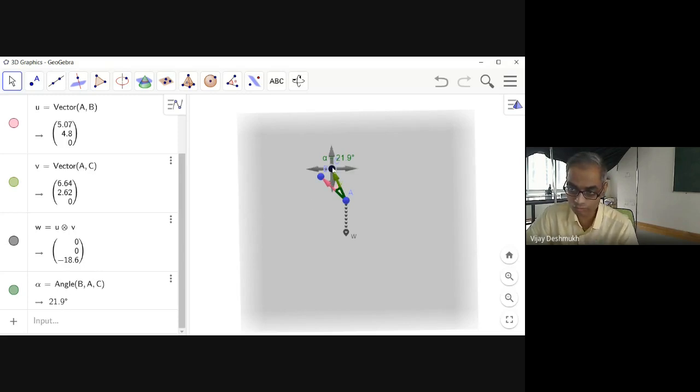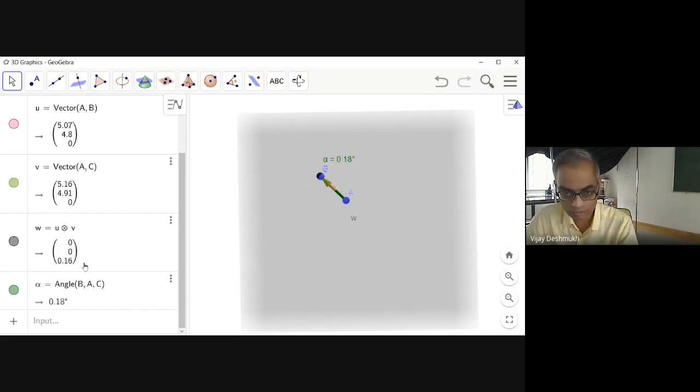Now, if I go to the cross product of this as angle is 0, let me try to make it 0, but it is slightly difficult. Okay, quite close to 0. You can see the output is 0, almost 0. If the angle is exactly 0, then obviously the cross product will be 0, because the definition that you have shown here is sin theta, and here theta is 0, sin of 0 is 0.